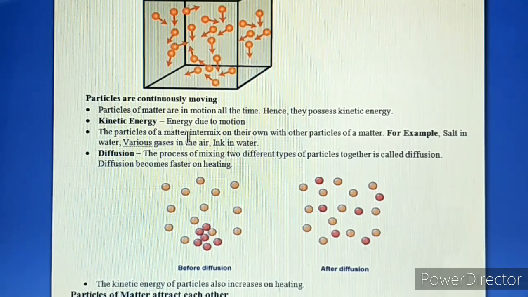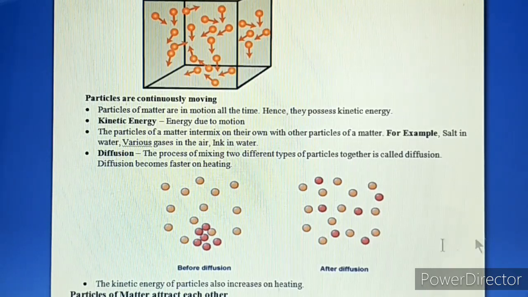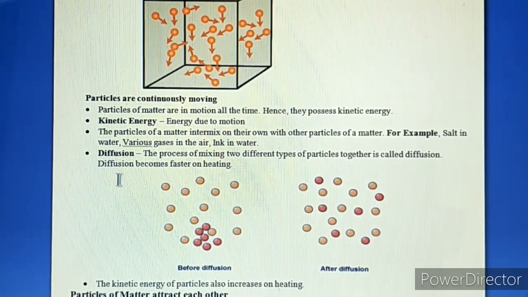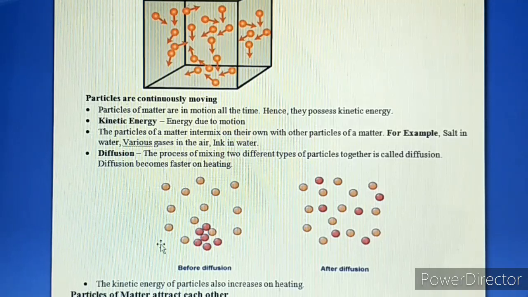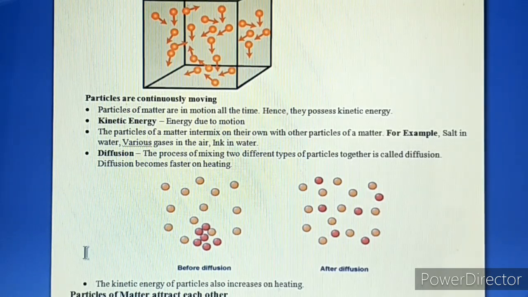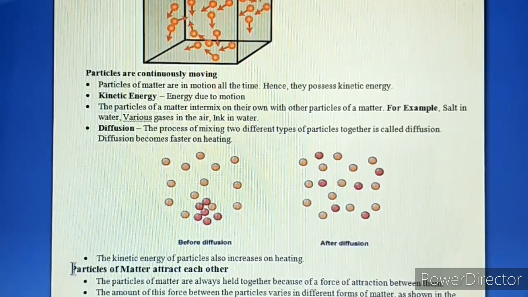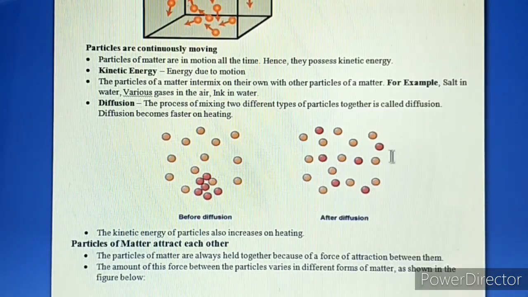The particles of matter intermix on their own with other particles of matter. Now, this is called what? This is called a process called diffusion. For example, salt in water, various gases in the air, ink in the water. Diffusion is the process of mixing two different types of particles together, and it becomes faster on heating. This is also explained with the diagram.